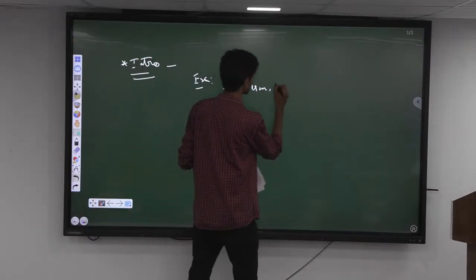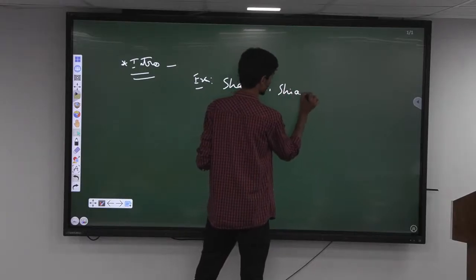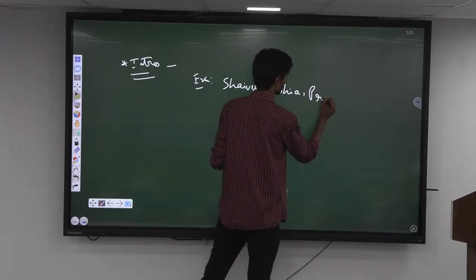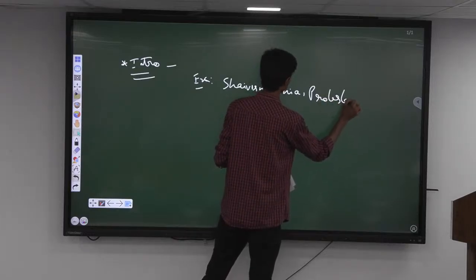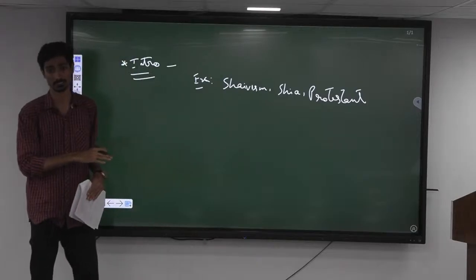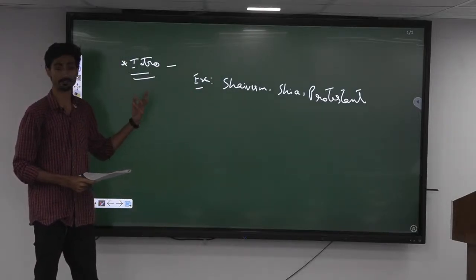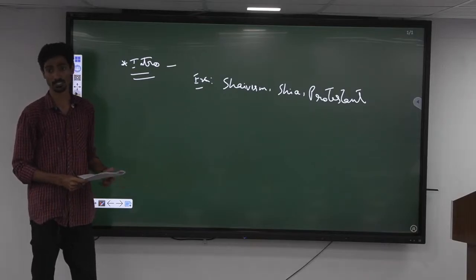Shaivism is a sect. Then with respect to Islam, we can talk about Shias. With respect to Christian, we can talk about Protestants. So all these are nothing but sects of different religions, right? So easily we can give 2 to 3 line definition of sects followed by 2 to 3 lines examples.